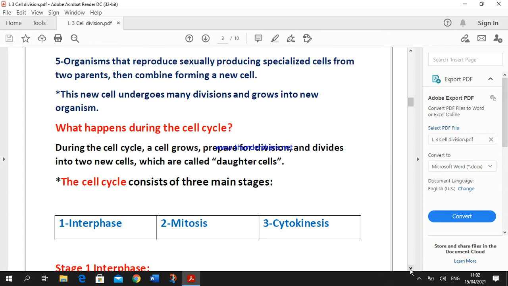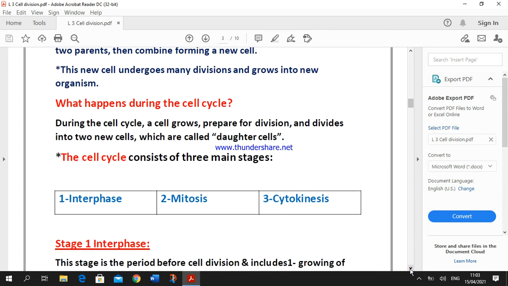But the question now, what happens during the cell cycle, okay? And how does cell division occur? We know that the cell cycle means the time taken by the cell to grow, prepare for division and divide into new cells, which are called daughter cells. The cell cycle includes three main stages. Number one, interphase. Number two, mitosis. Number three, cytokinesis. Okay? Let's start with stage one, interphase.